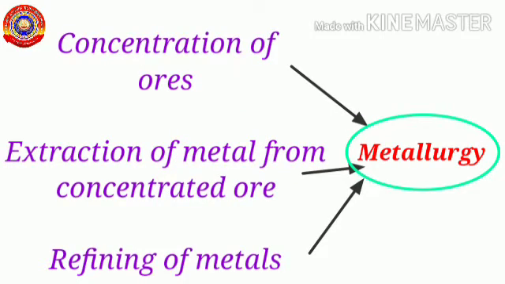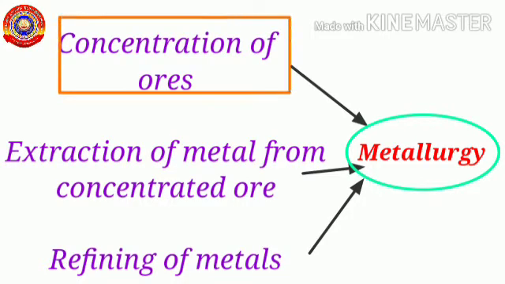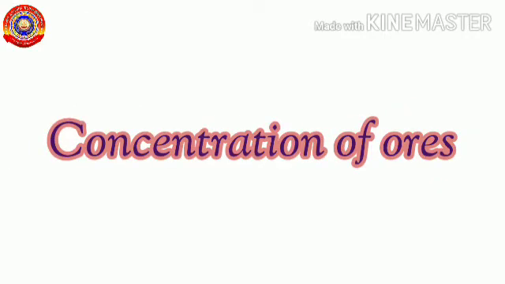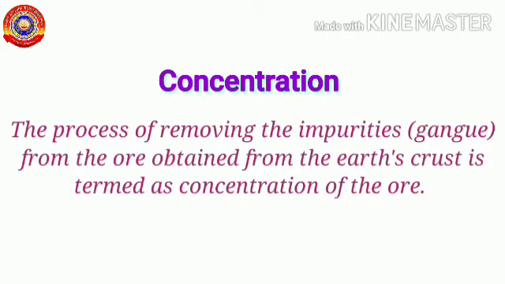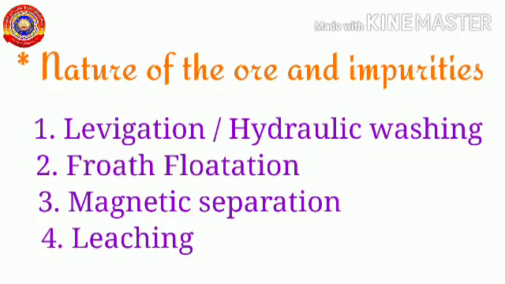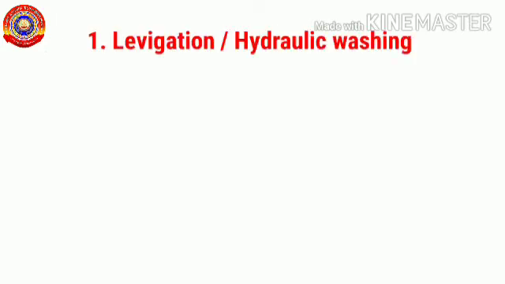Today we are going to learn about one of the important stages in the process of metallurgy, that is concentration of ores. There are different methods, so let's learn concentration in detail. Concentration is the process of removing the impurities from the ore obtained from the earth crust. The impurities present in the ore are generally known as gangue. Depending on the nature of ore and the impurities, there are different methods of concentration. Let's see the first method in detail.